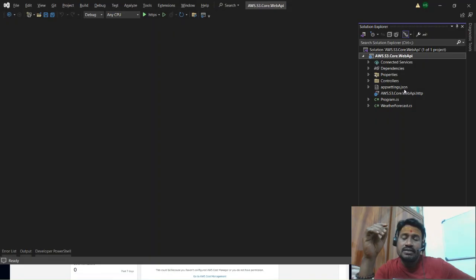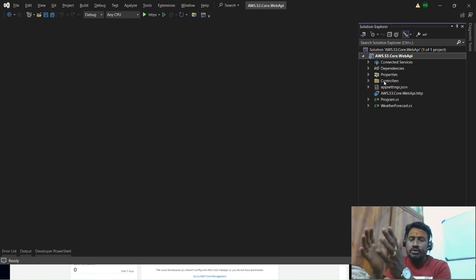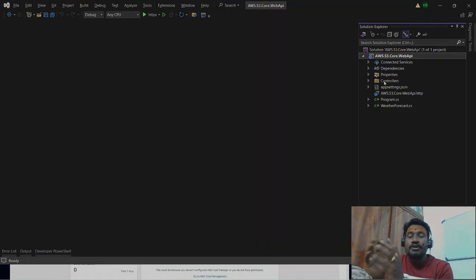Since my project scaffolding is completed, it has generated some templates, some components, some folders, and I haven't written any single line of code yet. Means I haven't done any sort of development. So a pre-development project template is also called boilerplate code.